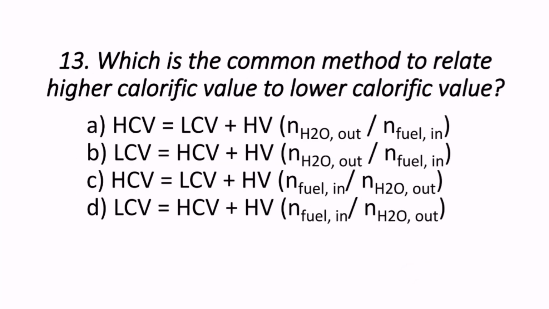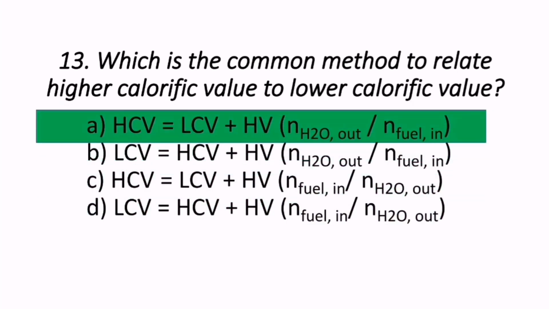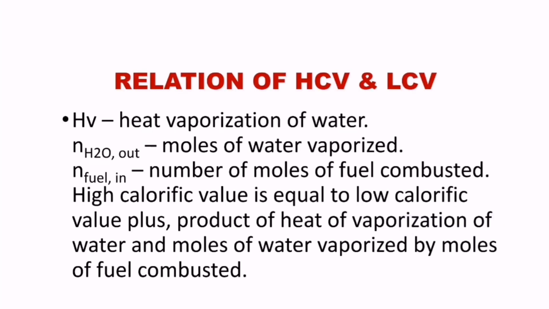Moving on to the next question, which is the common method to relate higher calorific value to lower calorific value? Simply, with the help of LCV, how can we find out HCV, higher calorific value? Its answer is HCV equals LCV plus H_v into n_H2O out by n_fuel in. Let's see what that is. H_v means heat of evaporation of water. n_H2O out means moles of water vaporized.